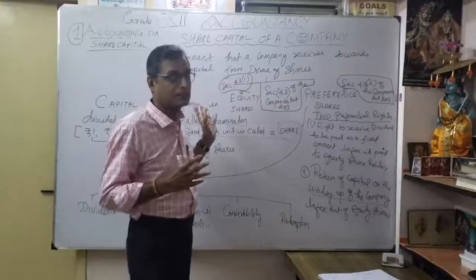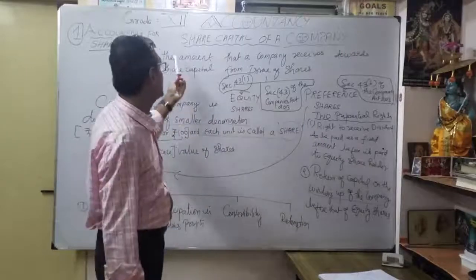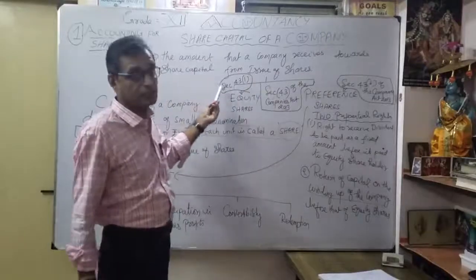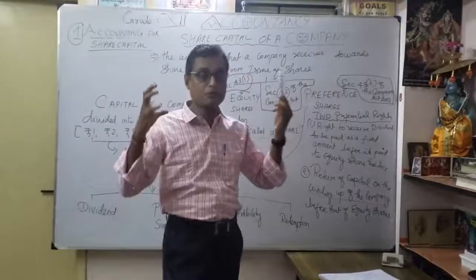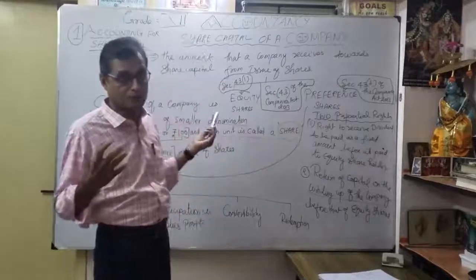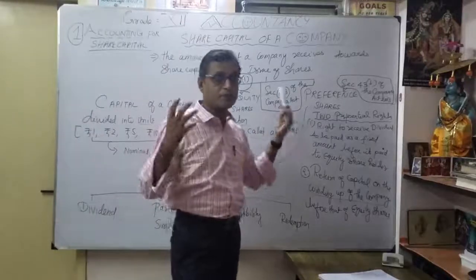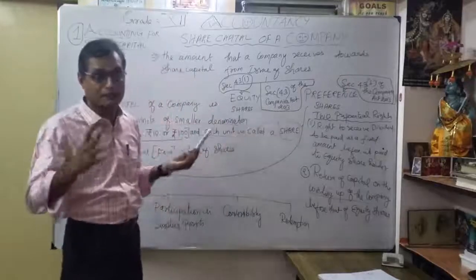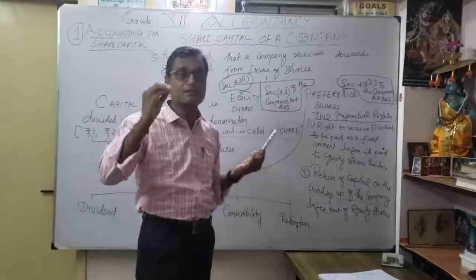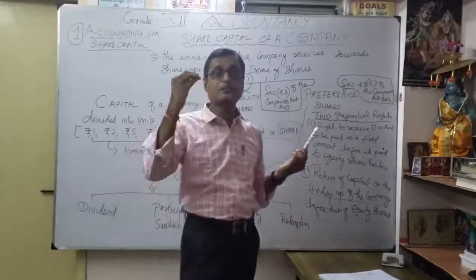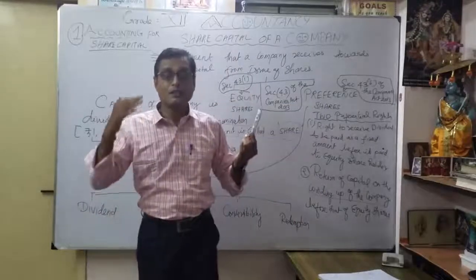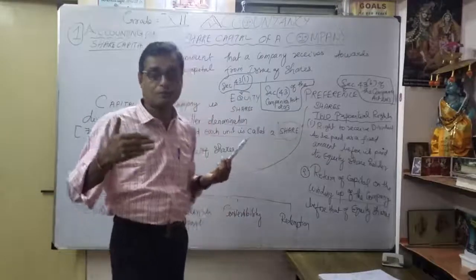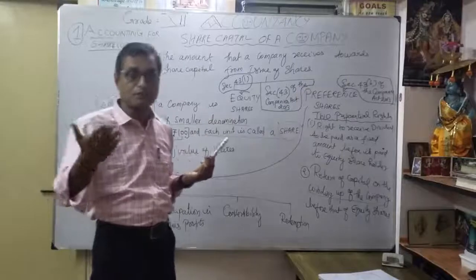Now understood here. So what's the meaning of capital of the company? The amount that the company receives towards share capital from issue of shares. We get finance through issue of shares, maybe equity shareholder or preference shareholder. When a person becomes a preference shareholder, they get two important rights. At that time, definitely they will get the fixed dividend before dividend is paid to the equity shareholder. The second important one, return of capital at the time of winding up. So they will get it first as a preference shareholder before capital is given to the equity shareholder.